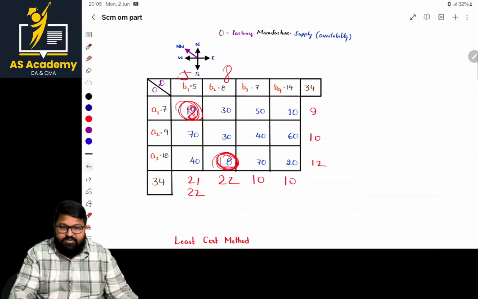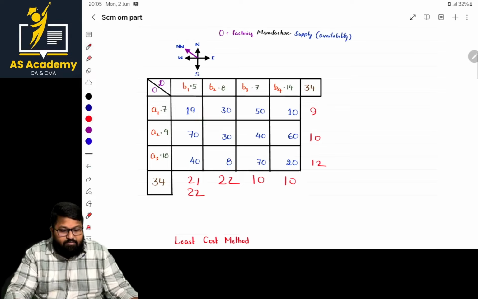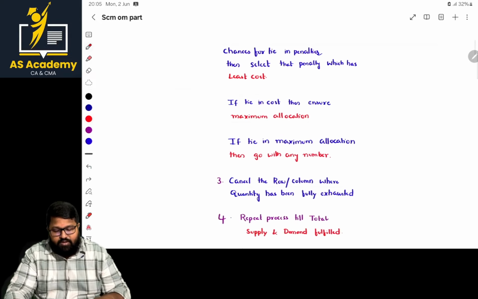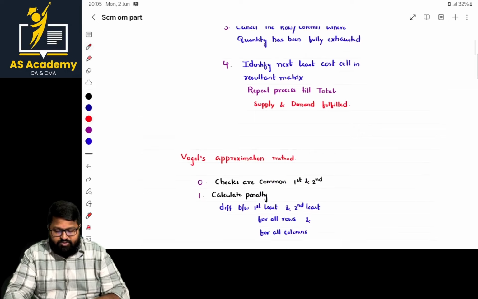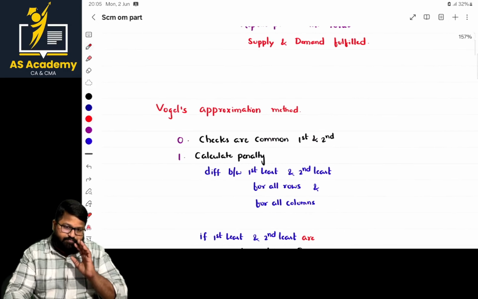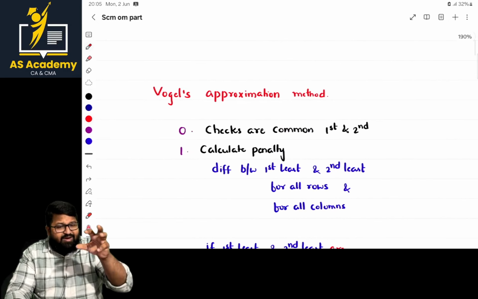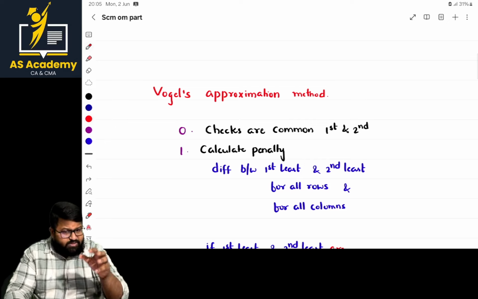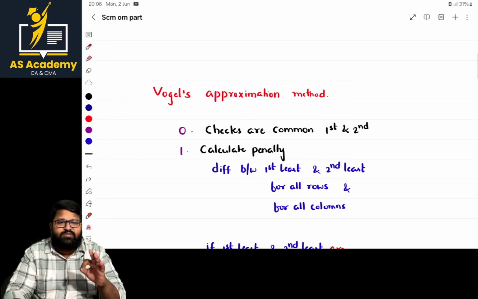Okay, so till here, whatever we have done, these are the basic process to do a problem. And one more most important thing, ma'am: when the question does not mention which method to be used to solve the problem, go with the VAM. If you calculate the transportation cost using all three methods, VAM will give the best answer. The most scientifically proved method is the VAM. Go with the VAM. VAM is nothing but Vogel's approximation method.